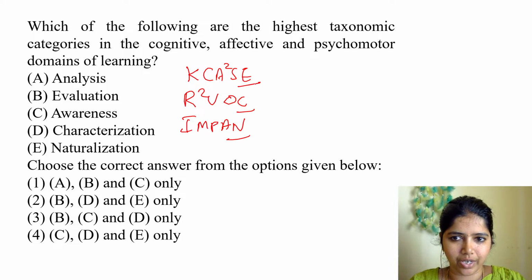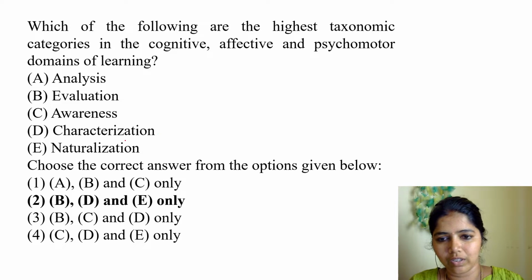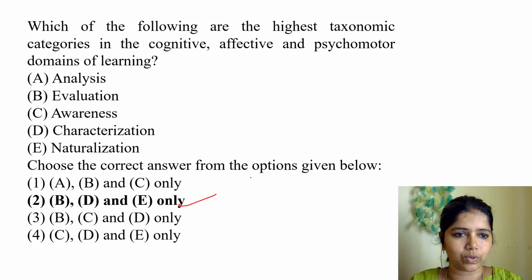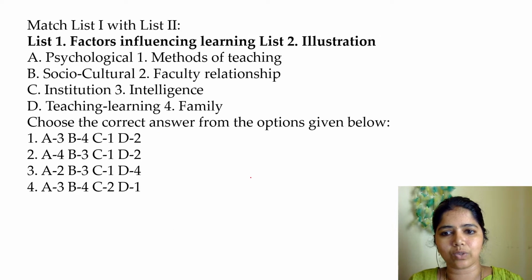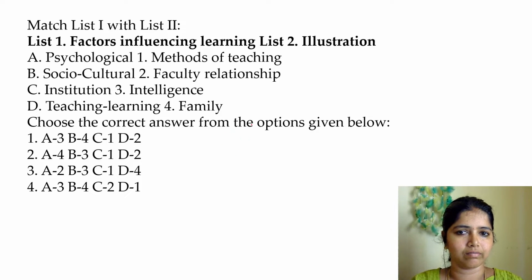Naturalization, characterization, evaluation. Evaluation, characterization, and naturalization. The answer is 2. Very good. Next question. This is a little bit of a question where you have to think and answer.